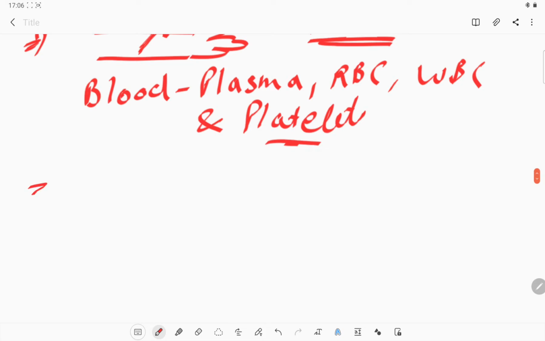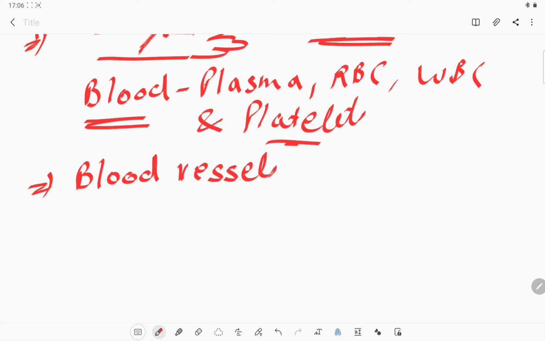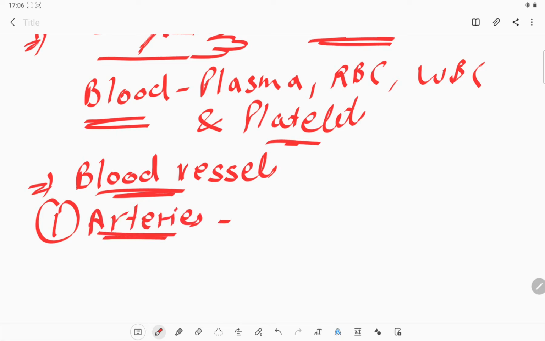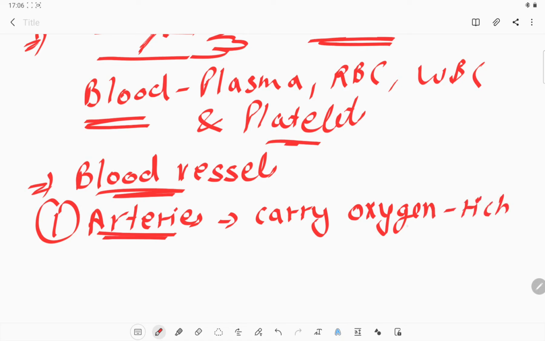Okay, in which thing will the blood flow? The blood will flow through the blood vessels. Okay, there are two types of blood vessels. One is the arteries. What are the arteries? Arteries are the blood vessels which carry oxygenated blood. Okay, that means oxygen rich blood flows in the arteries.